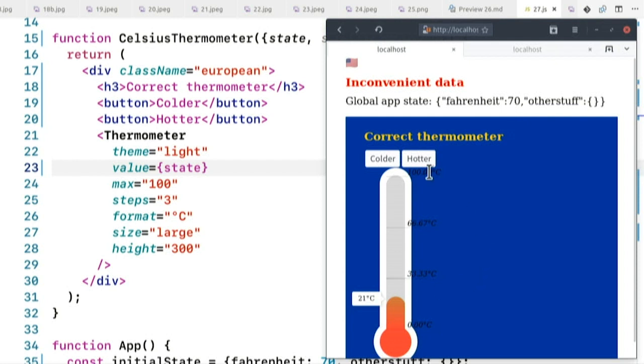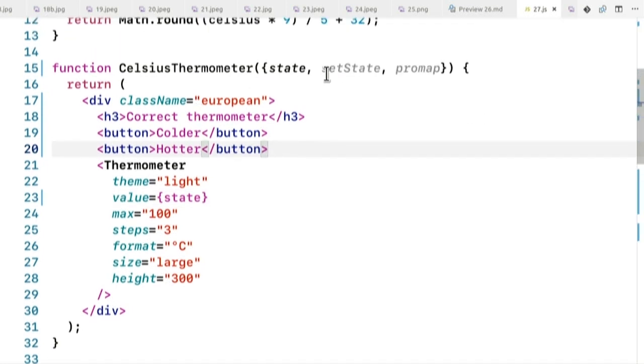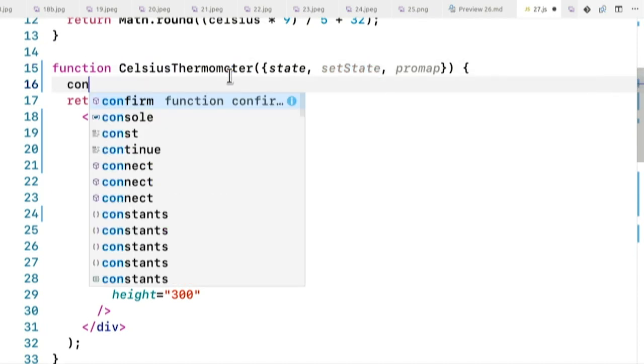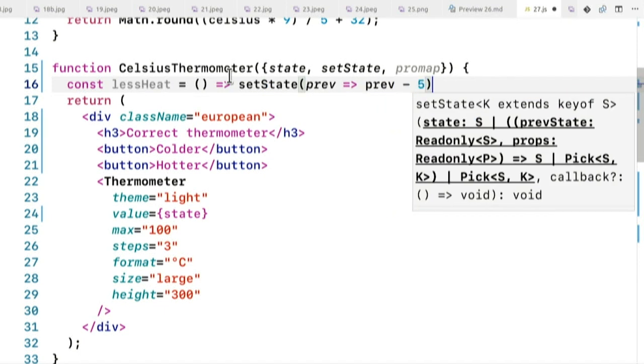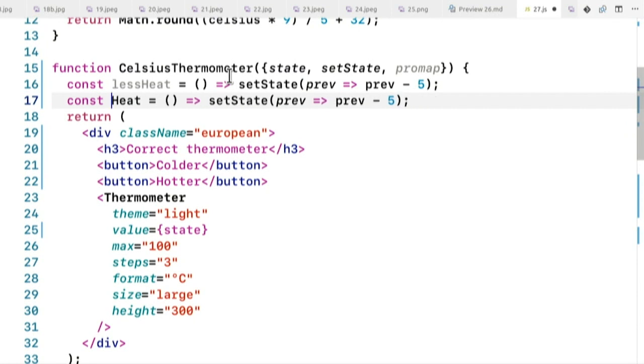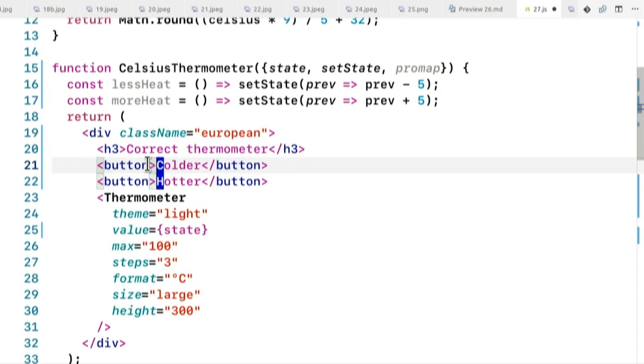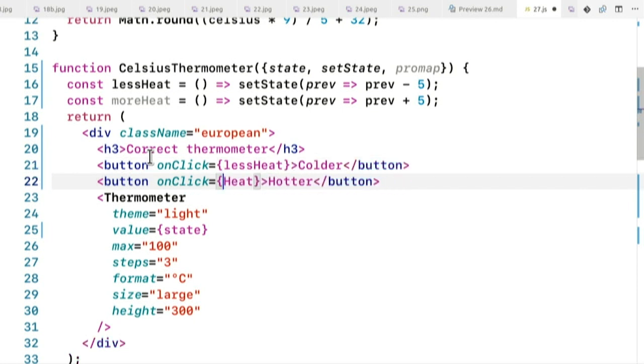Okay, cool. Now I just want to make these buttons work, colder and hotter. Now this looks rather straightforward, right? You have setState, and you have these buttons. Let's just make handlers, right? You could easily do this without even blinking, or maybe with a lot of blinking. It depends. Less heat, and we're going to just setState, get the previous Celsius, and subtract 5, or more heat, we're going to add 5 Celsius. On click, we're going to do less heat or more heat.